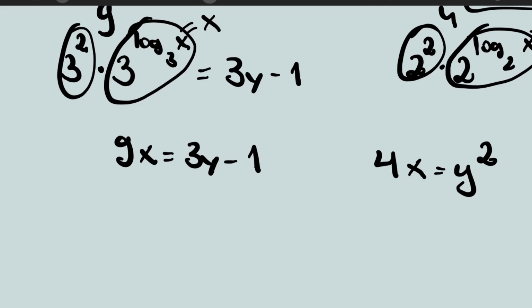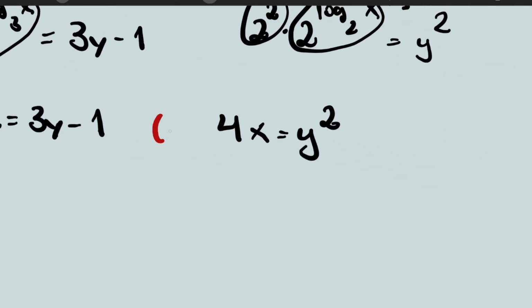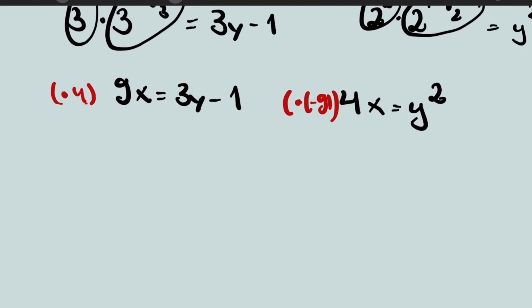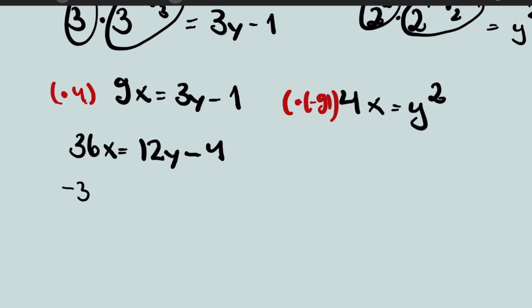And you're gonna have a quadratic. Then you are gonna just multiply this one by 4, right? And you're gonna multiply this one by minus 9, right? This is what I did throughout the test. I believe maybe I did the opposite, but hey, it doesn't change anything. So I'm gonna have 36x equals 12y minus 4, right? And then for the other one, you're gonna have minus 36x.